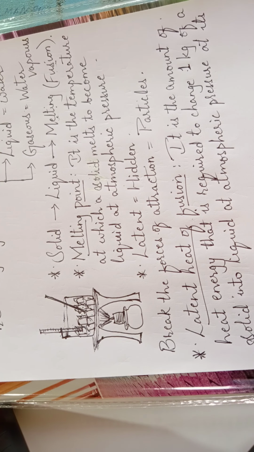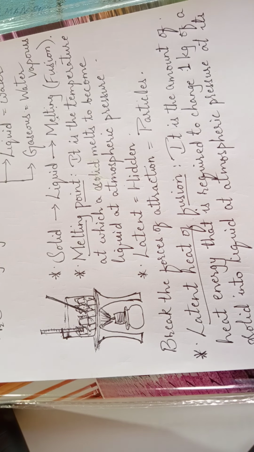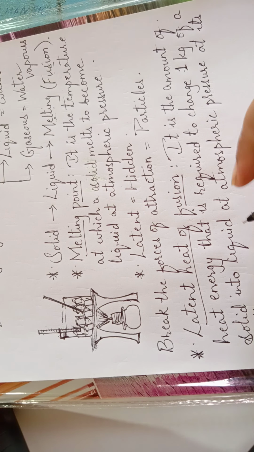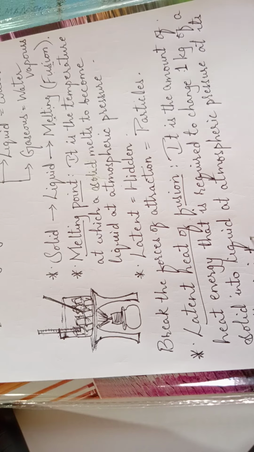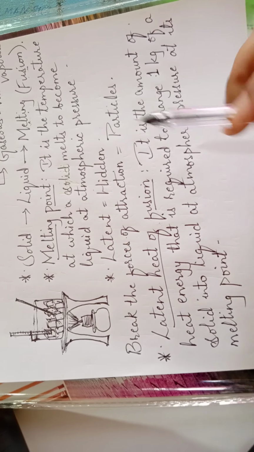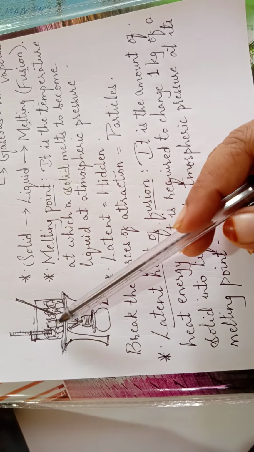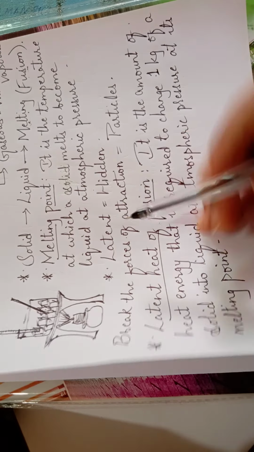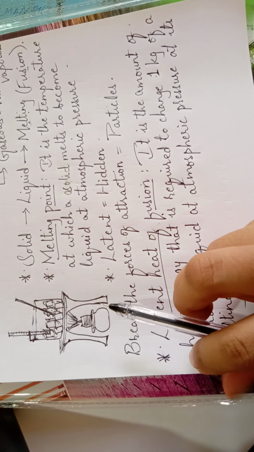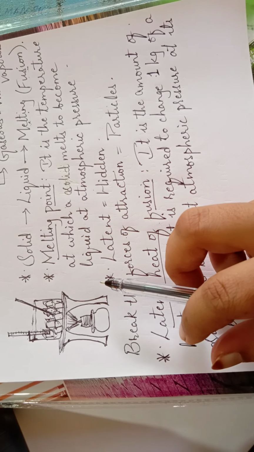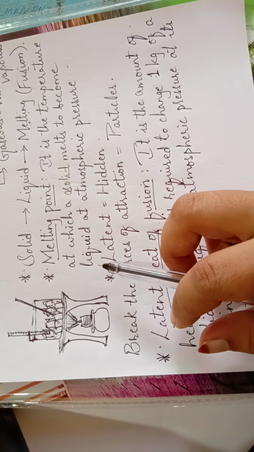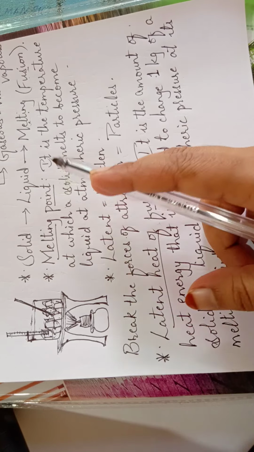That means the melting point must be reached, then only you can calculate the latent heat. Why is it so? Because when the energy is distributed equally to all the particles, then only the forces of attraction can be broken down and the whole of that material can be converted into liquid state.